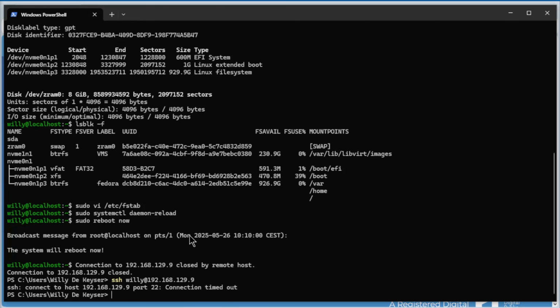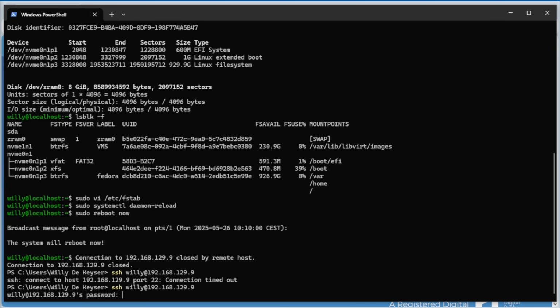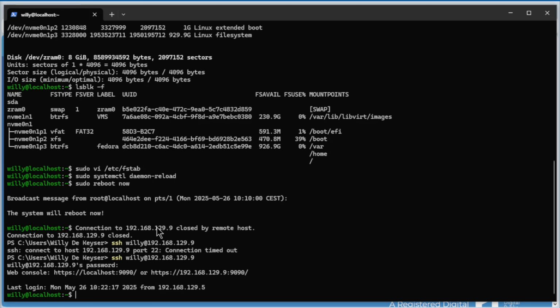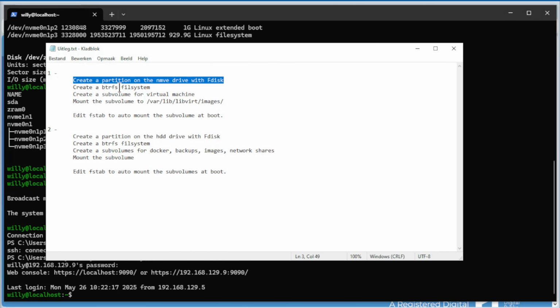After the reboot, we are back on our command line. Try again, do SSH to our server. You see, it's going to work now. Password. And we are logged in. The next big step is we create again a partition, but now on our hard disk with fdisk.